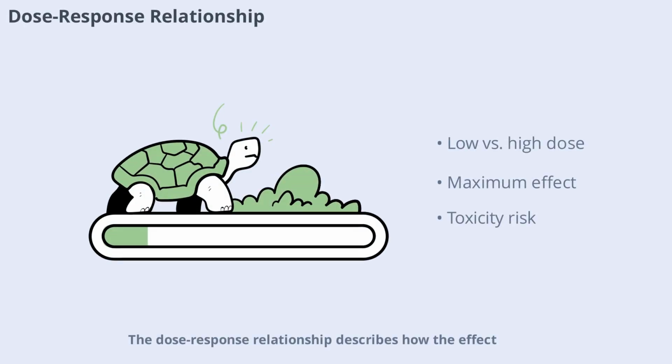Dose-response relationship describes how the effect of a drug changes with the amount given. At low doses, there may be little effect, but as the dose increases, the effect becomes stronger up to a point. Beyond a certain dose, increasing the amount doesn't increase the effect and may cause toxicity.